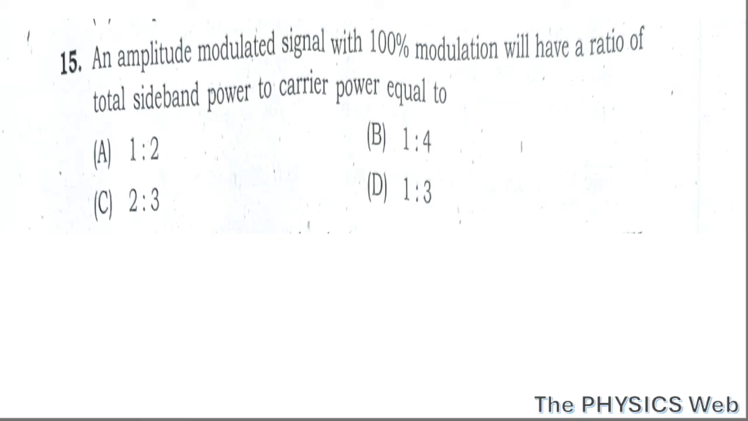Question number 15. An amplitude modulated signal with 100% modulation will have a ratio of total sideband power to carrier power equal to. So for amplitude modulation, you should remember a very important formula, that is Pt equals Pc times (1 plus k square by 2), where Pt is the total transmitted power and Pc is the carrier power. And here k represents the modulation index.